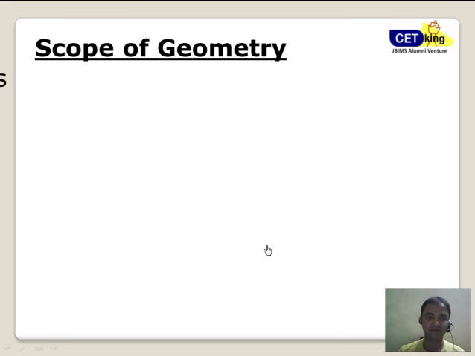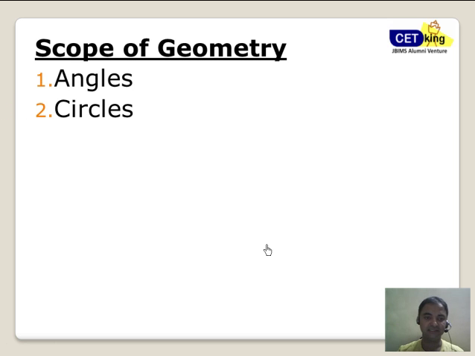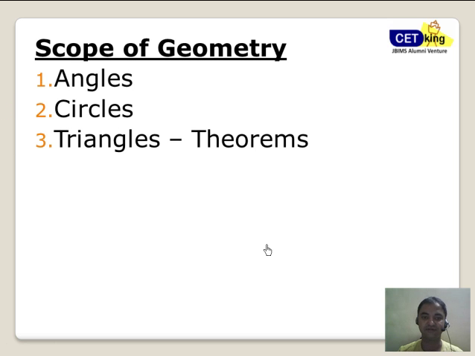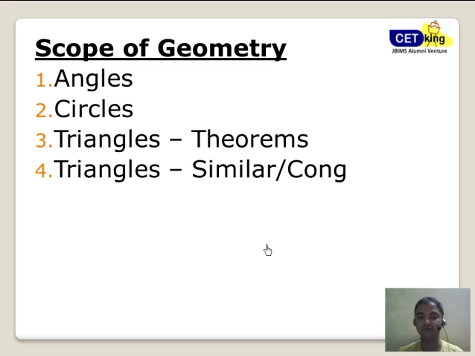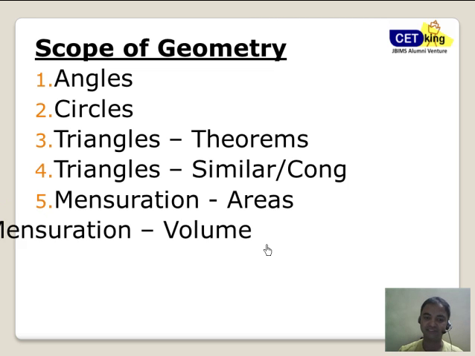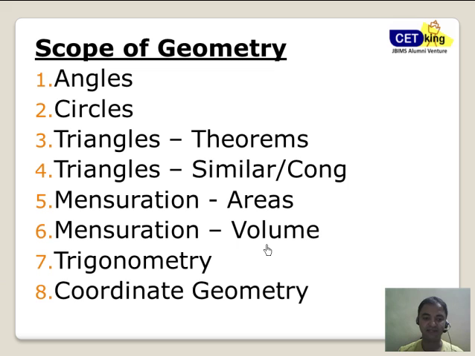Fine. So the scope of geometry starts with angles, circles, theorems for triangles, then similar and congruent triangles, mensuration, area, volume, trigonometry, coordinate geometry. If you can note down these things, this is your area of focus. Trust me, it will take you 5 days to improve your geometry, which I'll talk about at the end of the video. So to start with, this is your main scope. You have to cover all these areas. You can't ignore any of them.